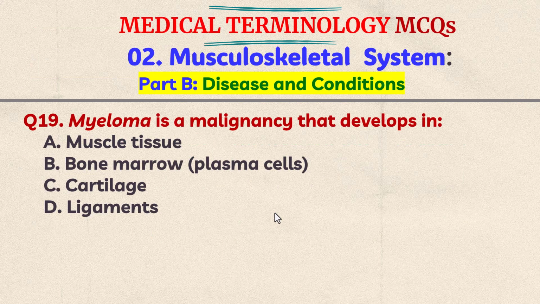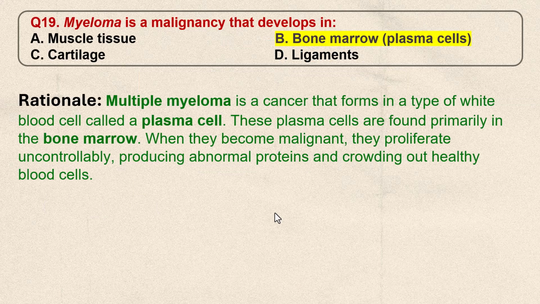Question number 19. Myeloma is a malignancy that develops in A. Muscle tissue, B. Bone marrow, C. Cartilage, D. Ligaments. Think the answer. The correct answer is B. Bone marrow. For example, multiple myeloma is a cancer that forms in a type of white blood cells called plasma cells. These plasma cells are found primarily in the bone marrow. When they become malignant, they proliferate uncontrollably, producing abnormal proteins and crowding out healthy blood cells.